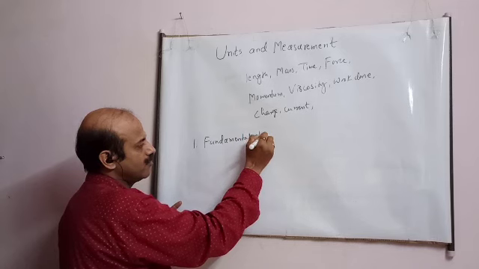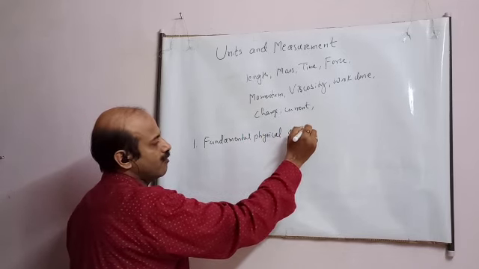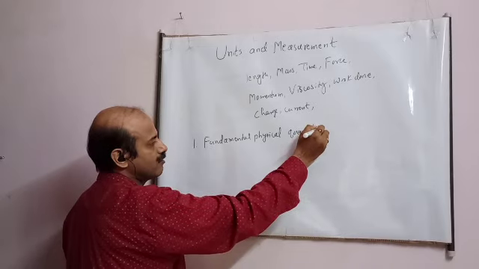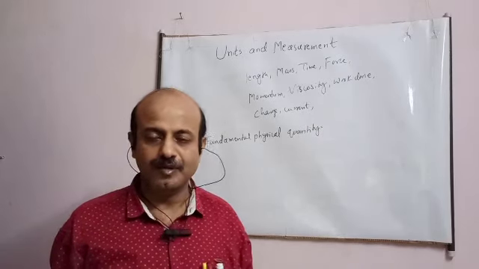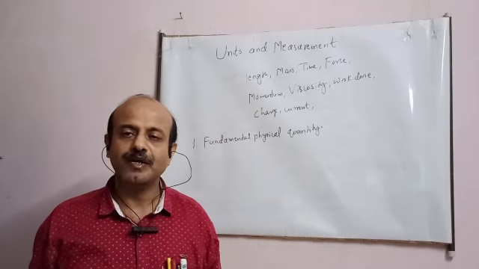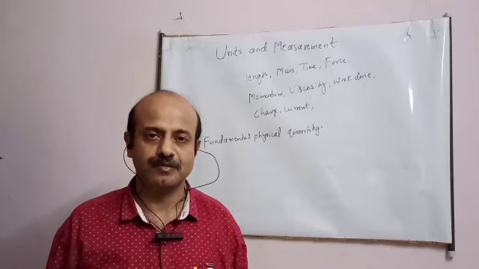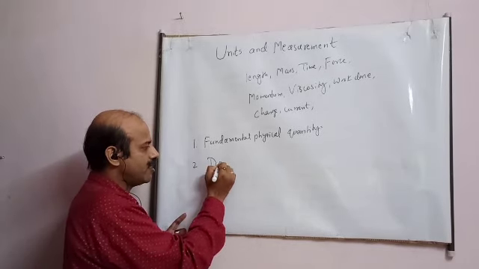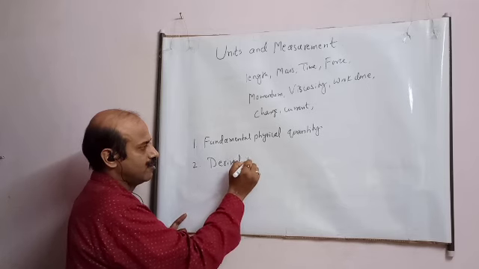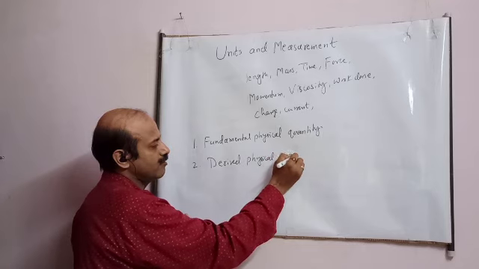Fundamental physical quantity means some quantities are chosen to be fundamental, their units are defined, and they are not dependent on any other unit. Their units are defined separately. And on the basis of this, there is a second category which is known as derived physical quantity.